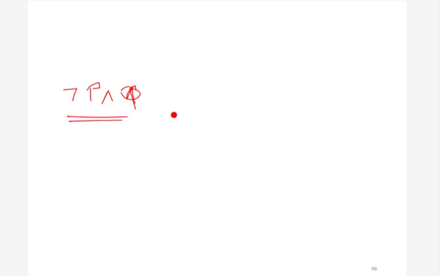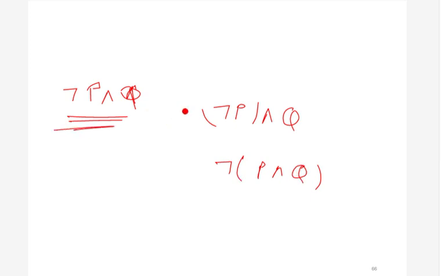Actually, this negation operation has higher priority than this AND operation. So this is false, because this means we are giving high priority to the AND operation. Here we are giving high priority to the negation operation. So this is true.